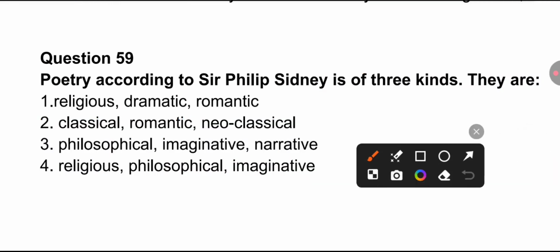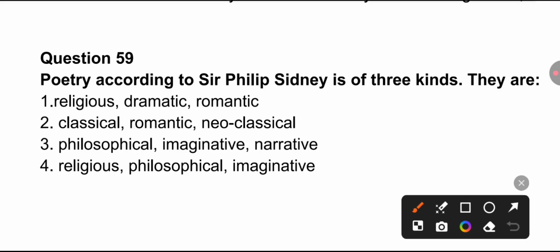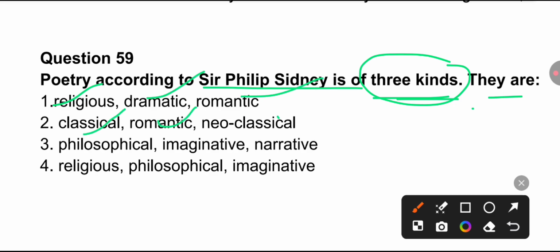Next question we have: poetry according to Sir Philip Sidney is of three kinds, and you have to find out the three kinds of poetry as per Sir Philip Sidney's opinion. Religious, dramatic, romantic; classical, romantic, neoclassical; philosophical, imaginative, and narrative; religious, philosophical, and imaginative. Correct answer.